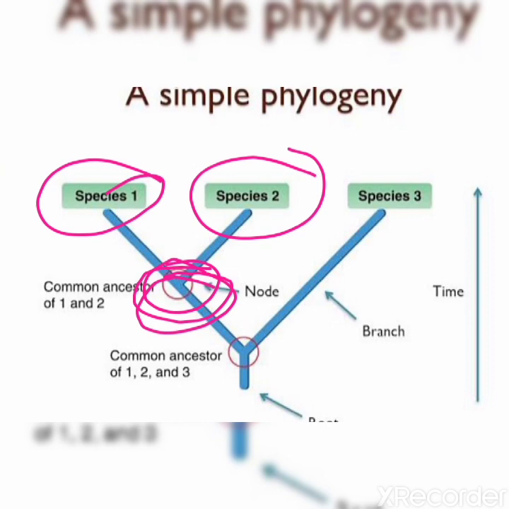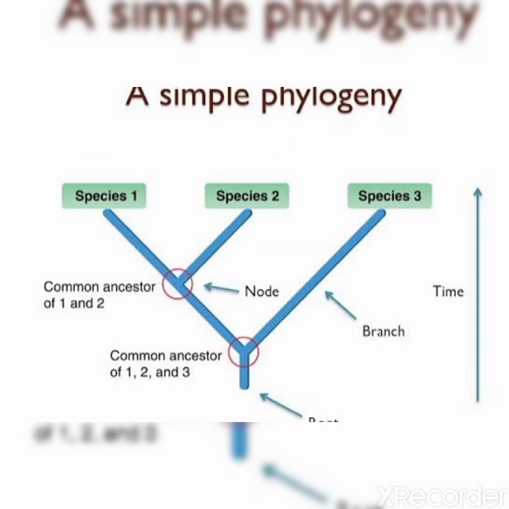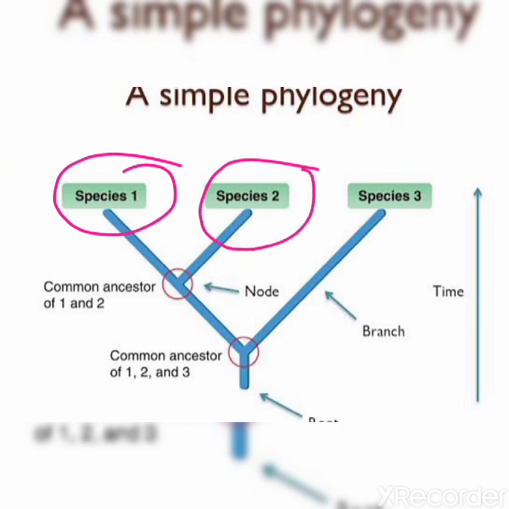So through this tree you can see that species 1 and species 2 are both closely related with each other.